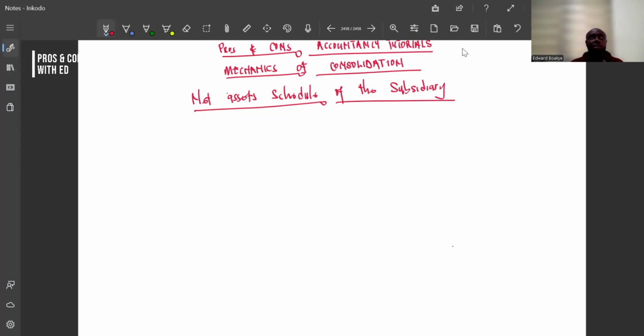Your net asset. Let's say we've done ratios before, or financial statement analysis. You will see that if you are dealing with return on capital employed, it is your profit before interest and tax divided by capital employed. This capital employed is a net asset, and that net asset is your total asset less current liabilities. Your total asset less current what? Liabilities.